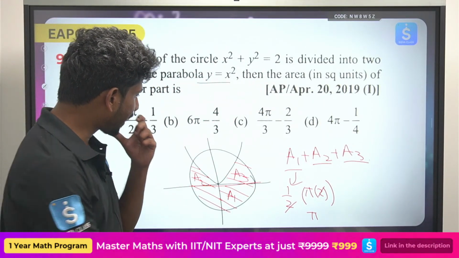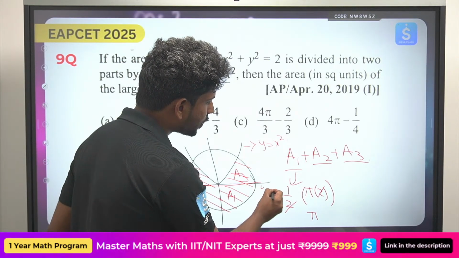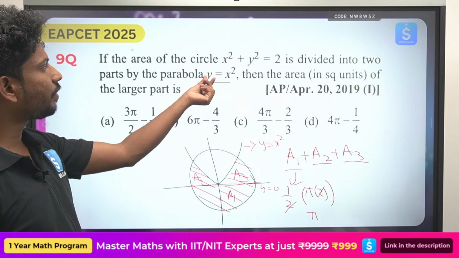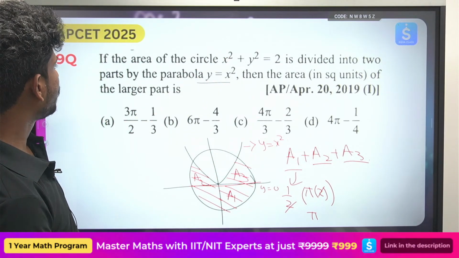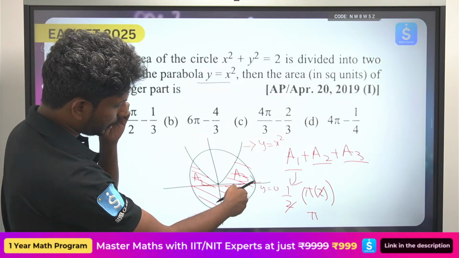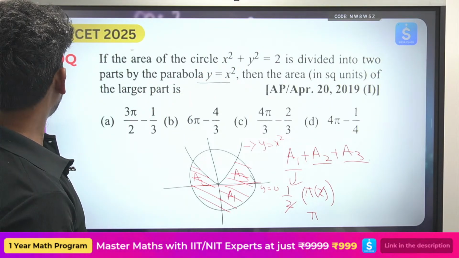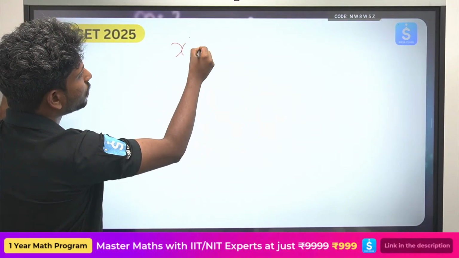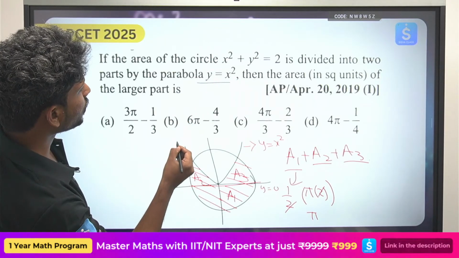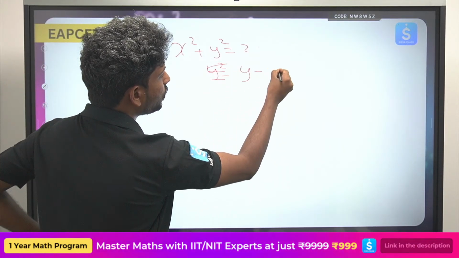So this graph, y equals x square graph, and this is y equals 0. So what is the point of intersection of these two? Just try to find the point of intersection of these two graphs. You need to find the value of x. So x square plus y square equals 2, and you have y equals x square.